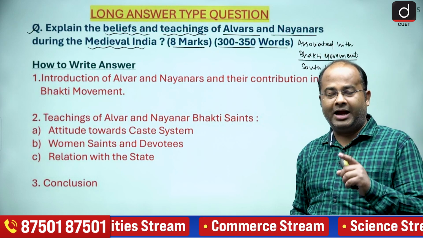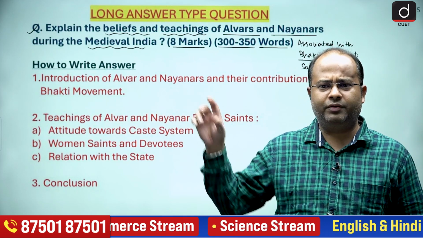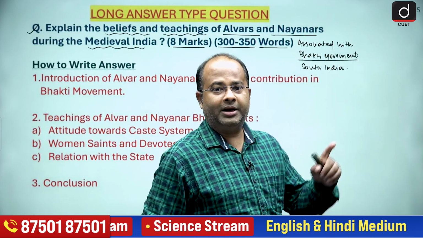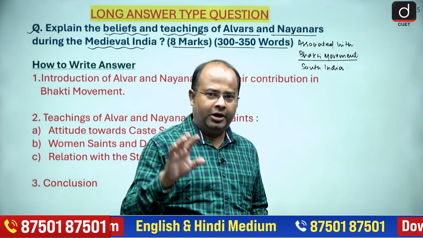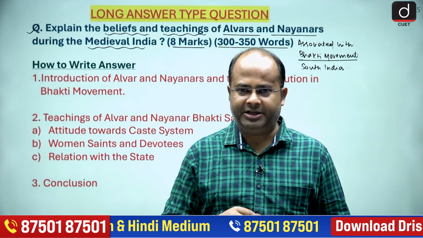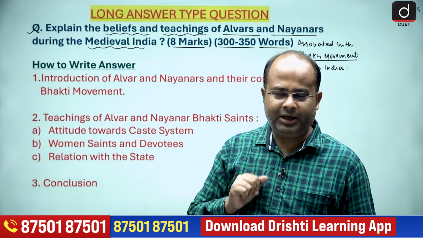So first of all, we have to identify the chapter from which the question is being asked. So we have identified that this topic is associated with the Bhakti movement of South India. Now, the first task is completed. We have to identify the chapter from where the question is being asked.